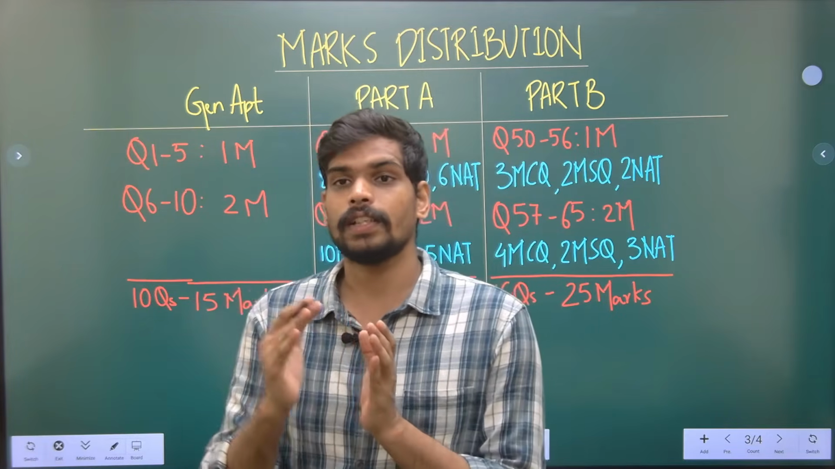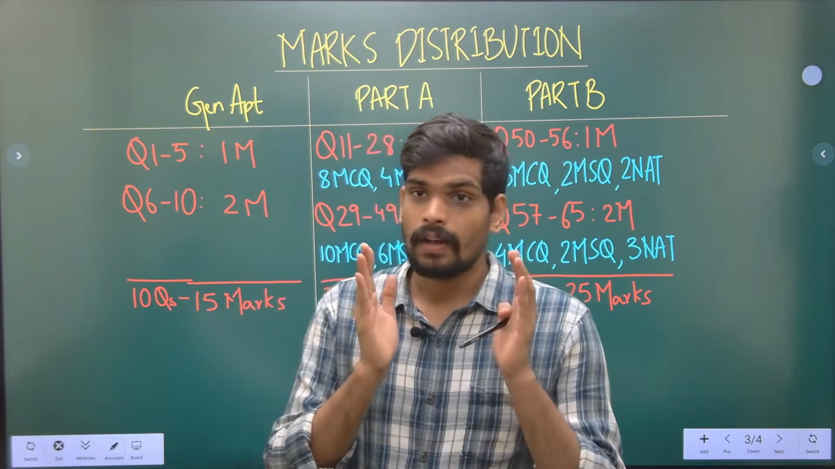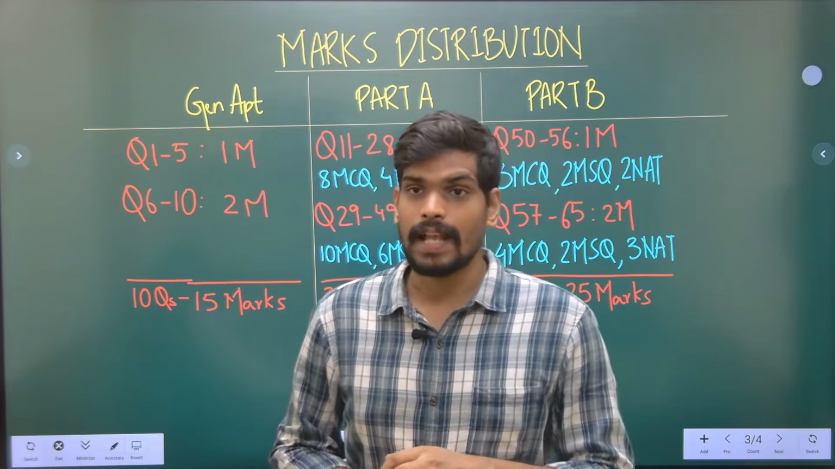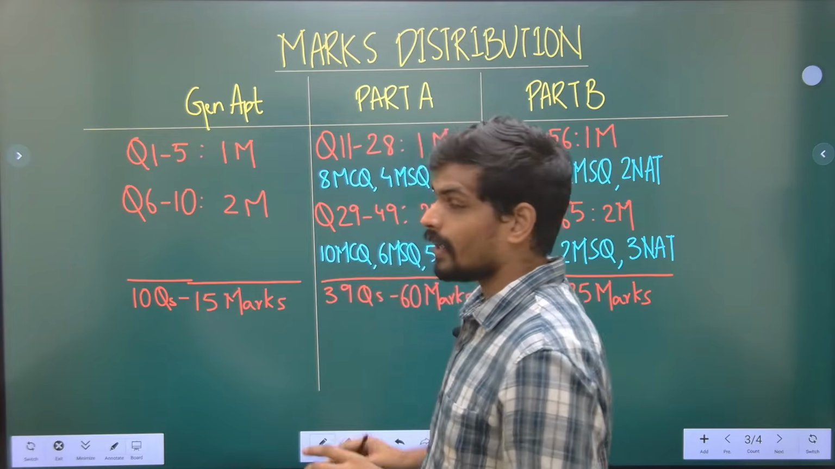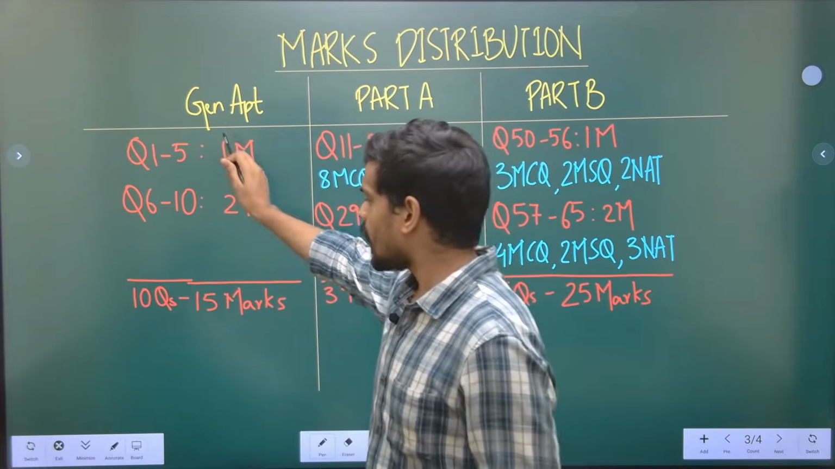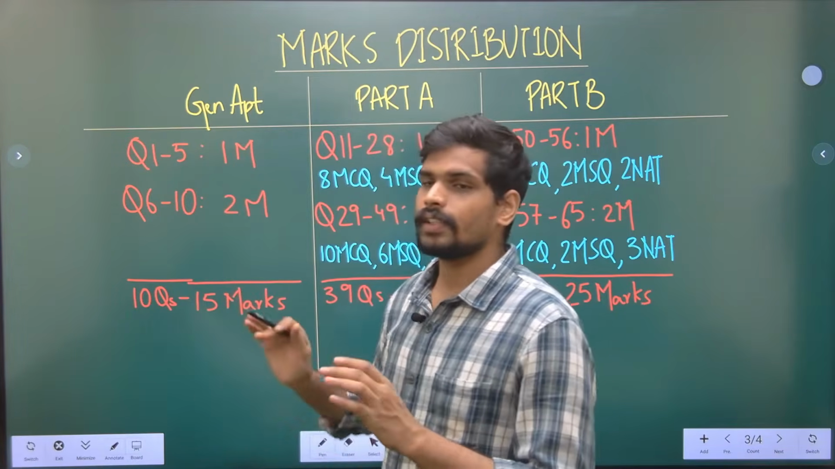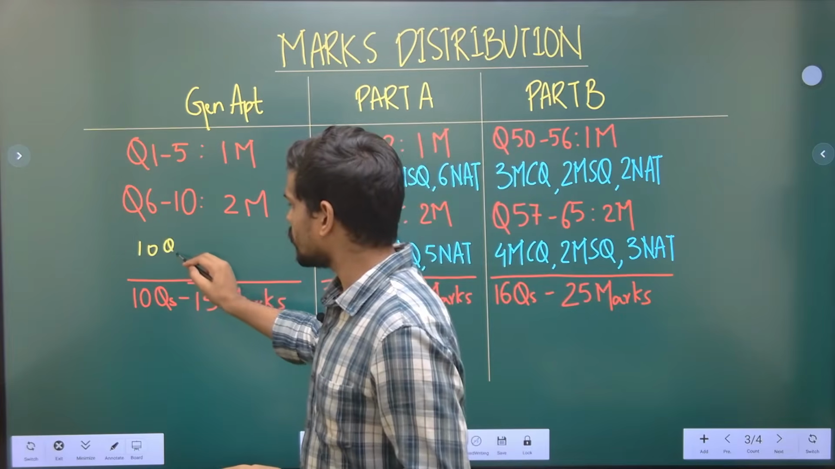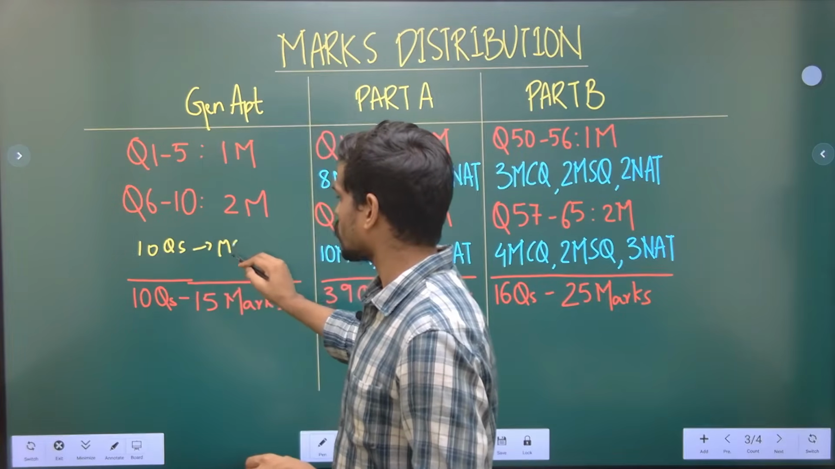So considering all these points, it is very important that you understand that there can be negative answers as well. So that is about numerical answer type questions. Let us look into the details of the number of questions. The general aptitude part is pretty much simple. There are a total of 10 questions, and all those 10 questions in last year's paper were multiple choice questions.